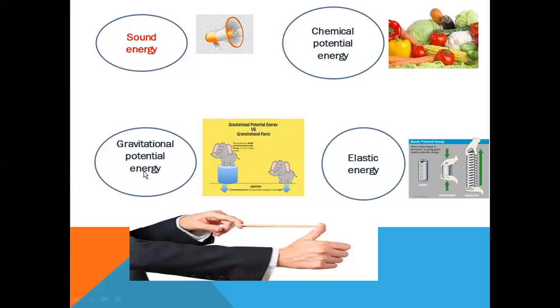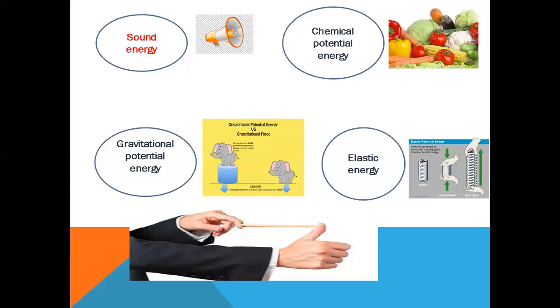Gravitational potential energy and also elastic energy. Many students have small difficulties answering the questions, so listen to me. Gravitational potential energy means when you position an object on the ground, it possesses a kind of energy called gravitational potential energy.